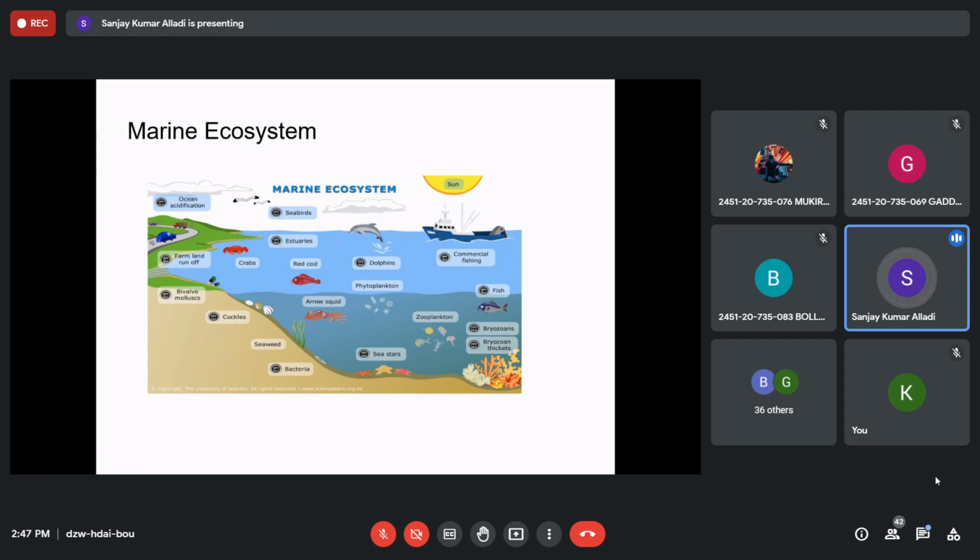How about biotic factors? What are the producers? Producers are algae, phytoplanktons, aquatic plants, and even seagrass. Seagrass is one of the most important factors because it is the one which generates a huge amount of oxygen in the environment.